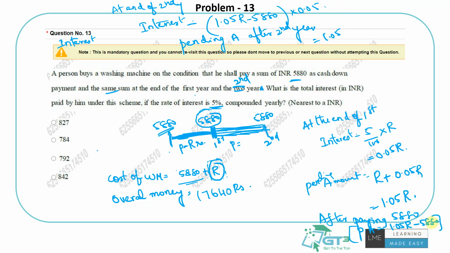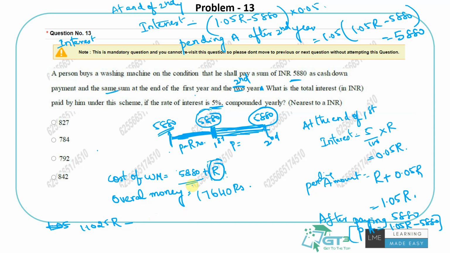So 1.05 R minus 5880 is common, so you will get 1.05 into (1.05 R minus 5880). So this should be equal to the last installment, so that he is done with it. So this is the equation I need to solve: 1.05 into 1.05 will be 1.1025 R minus 1.05 into 5880. Let me just do the calculation. I am also using a calculator now.